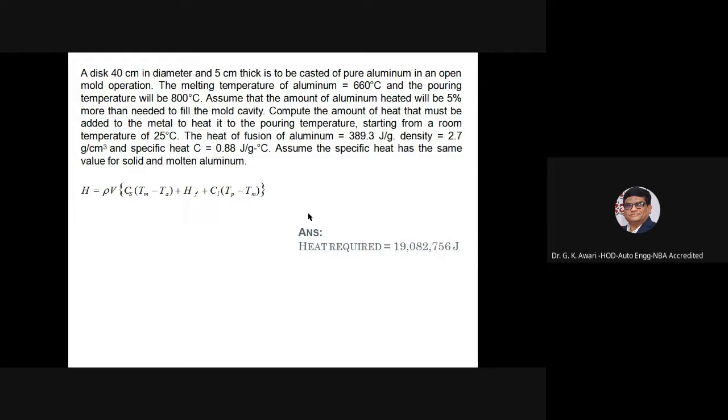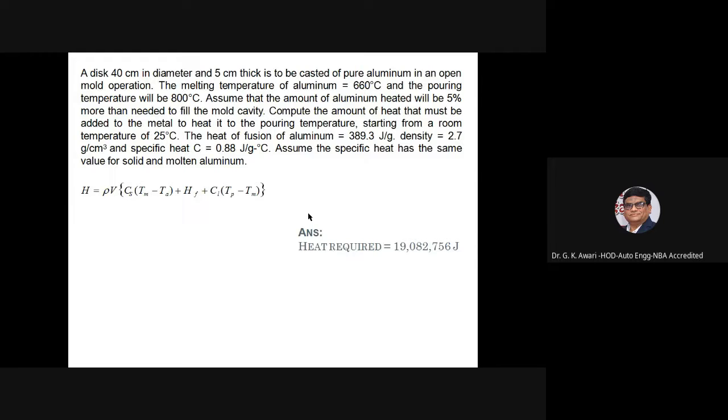The melting temperature of aluminum is 660 degrees centigrade and the pouring temperature will be 800 degrees centigrade. Assume that the amount of aluminum heated will be 5% more than that needed to fill the mold cavity. Compute the amount of heat that must be added to the metal to heat it to the pouring temperature, starting from room temperature of 25 degrees centigrade.